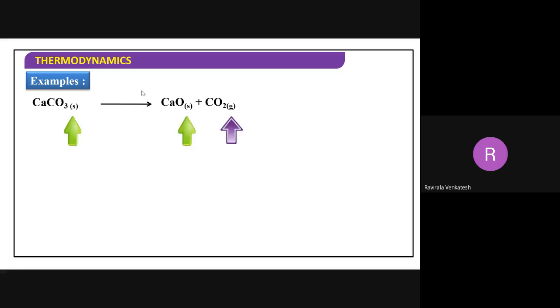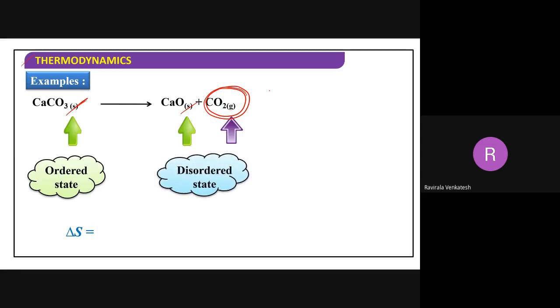Now in this case, compare reactant and product. Does disorder, entropy, increase or decrease for this particular forward reaction? Increases only, because of course solid is there, and here also solid is there, but you are getting gas. So definitely disorder increases, positive only. This type of questions you will get in examination.